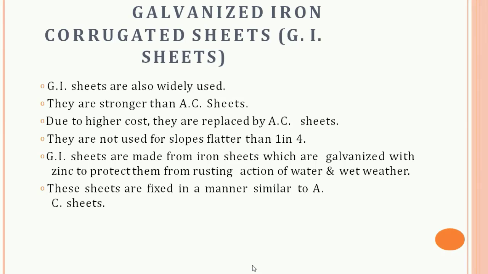Then next is the GI sheet. So basically GI sheets are iron corrugated sheets manufactured in the size of 1.2 meter wide and 1.6 meter long. So these sheets make the iron rust proof. The sheets are fixed to steel purlin with J bolts and washers. They are durable, fireproof, lightweight, and need no maintenance. They are commonly used as a covering material for warehouses, godowns, sheds, etc.